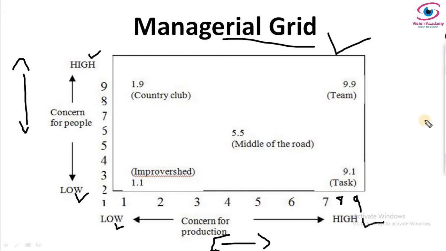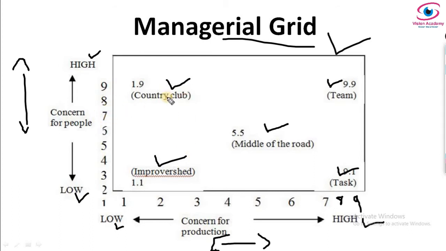Based on these two dimensions, they have segregated, as I told you, 5 leadership styles. One is country club, middle of the road, team, impoverished, and task. This is team. So how to interpret this managerial grid is very important here.